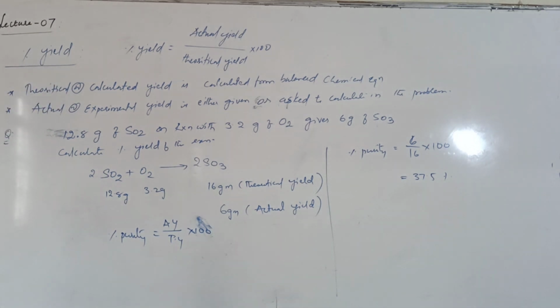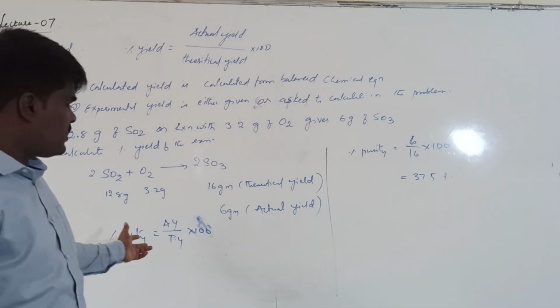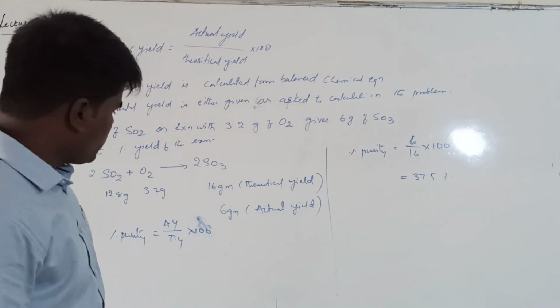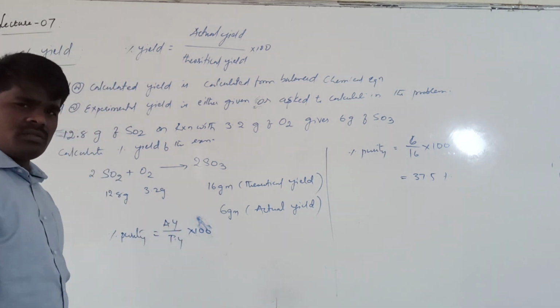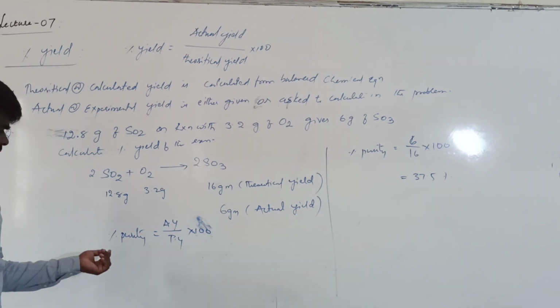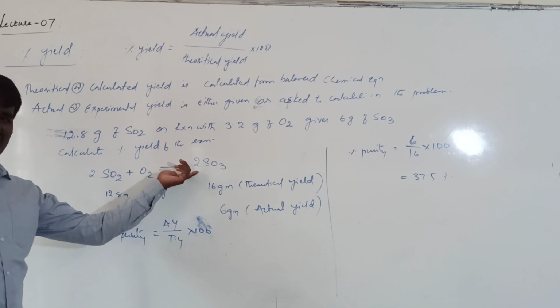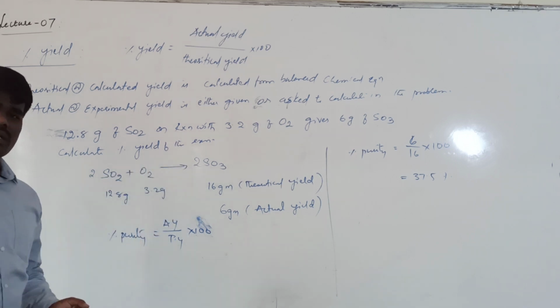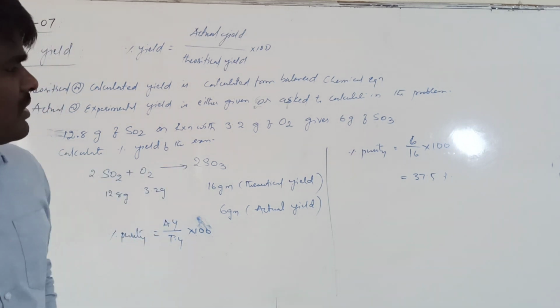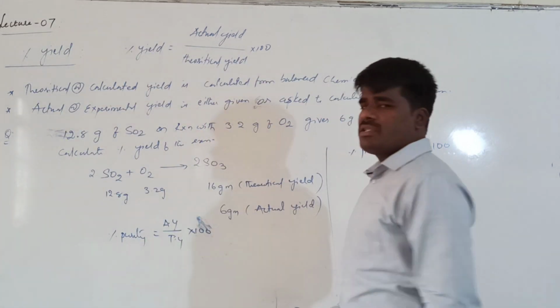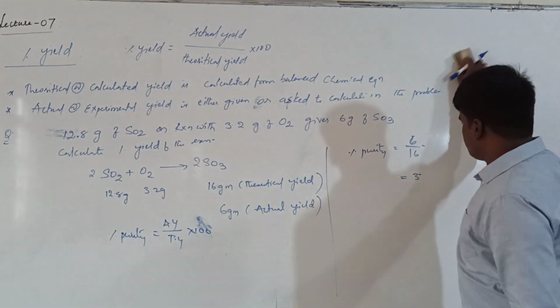Another way of asking the question is by giving the percentage yield of the reaction, and you may be asked to calculate the actual yield. The questions can also be framed in another way: you may be given the percentage yield, calculate the theoretical yield from the balanced equation, and be asked to calculate the actual yield. This is another way of asking the question from percentage yield. Hope it is clear.